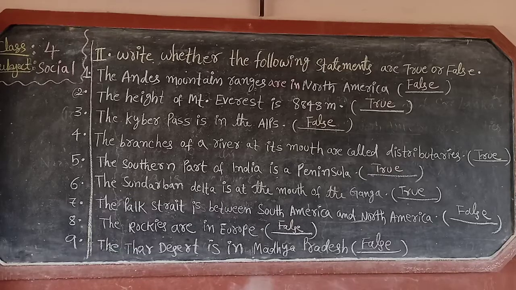Next, eighth one. The Rockies are in Europe. Europe, children? No, the Rockies are in North America. So answer is false. Next, ninth one. The Thar Desert is in Madhya Pradesh. No, Thar Desert is in Rajasthan. So answer is false.